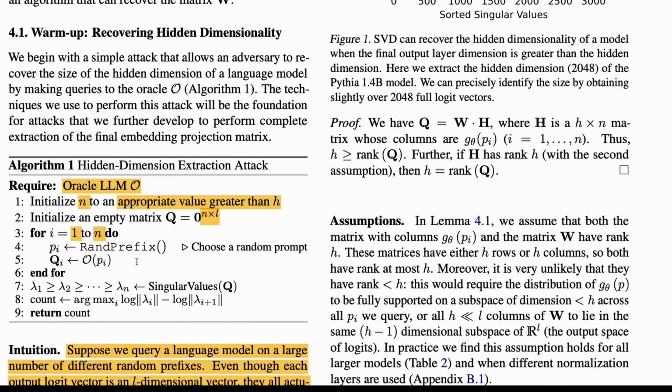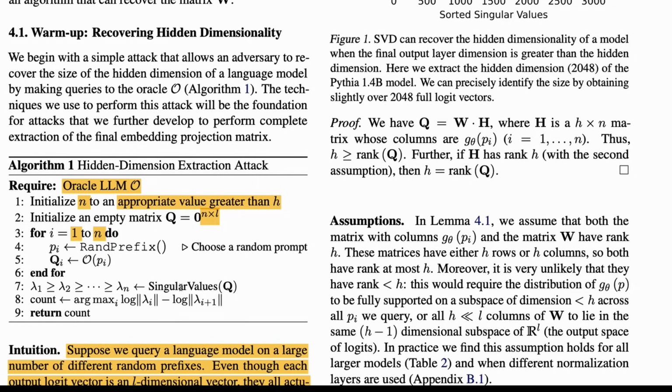For example, let's say we have initialized n as 2048. Then you're going to do this from 1 to 2048, and for every single prompt you're going to get the output and put the weights back. And then you're going to use a technique called SVD. I think it stands for singular value decomposition, if I'm not wrong.